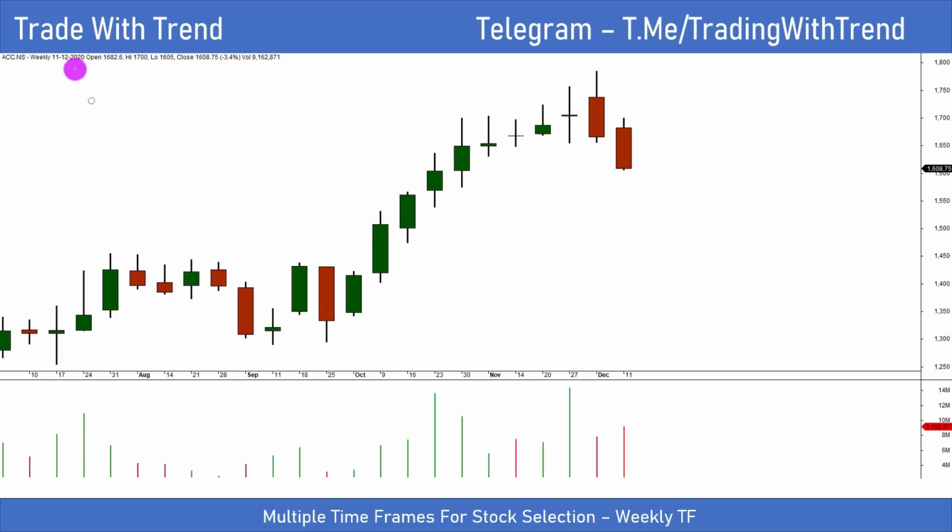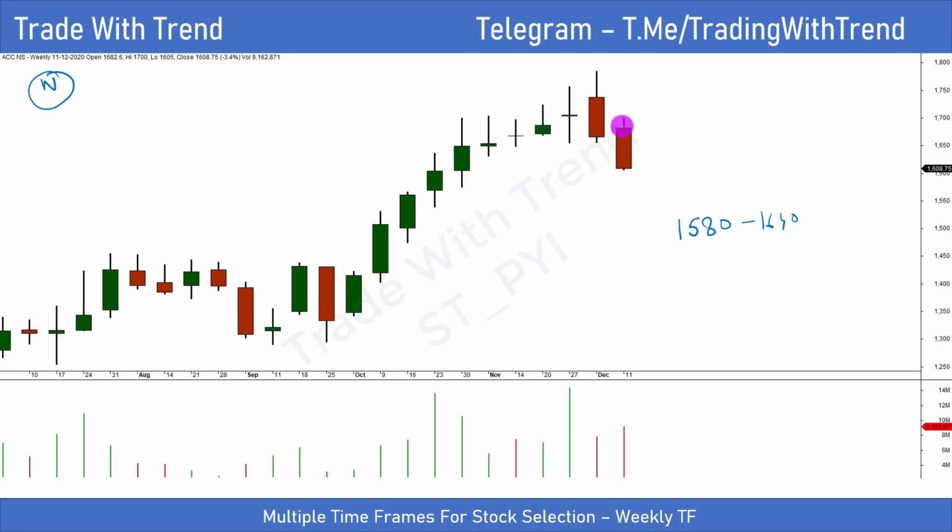So let us also take a look at what is going on in the weekly time frame chart. When I take a look at these candles on the weekly time frame, it tells you that there can be some more downside prevalent in ACC. Again, recollect, the region of 1580 to 1640 was a demand zone. So it is quite possible the stock will consolidate and move lower.